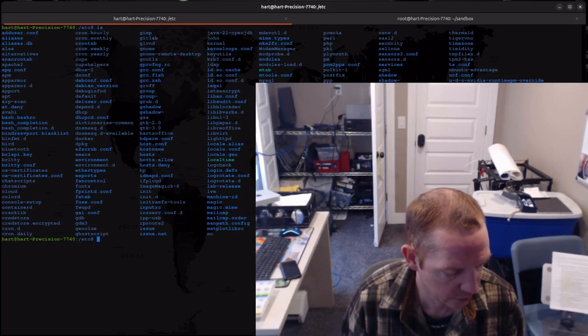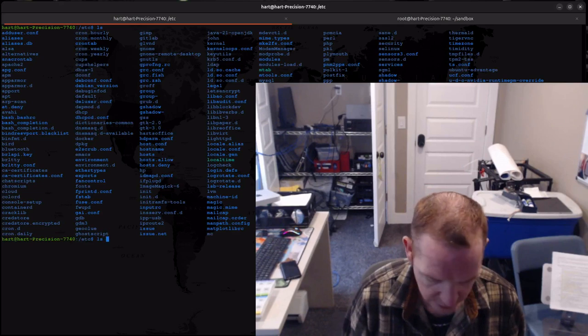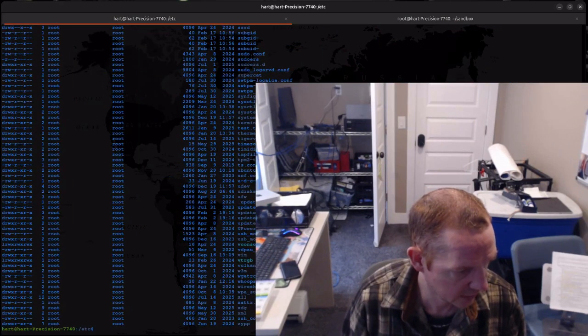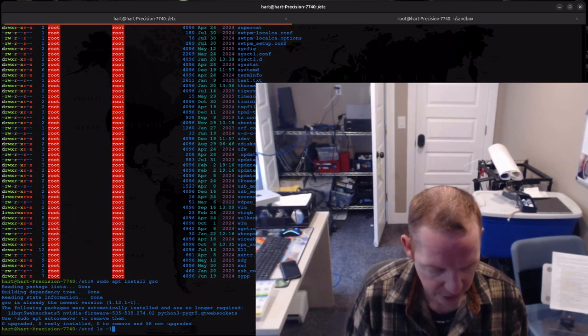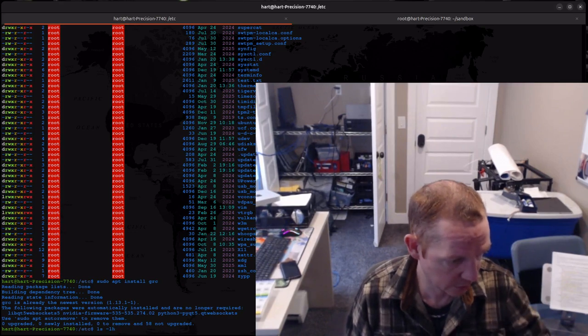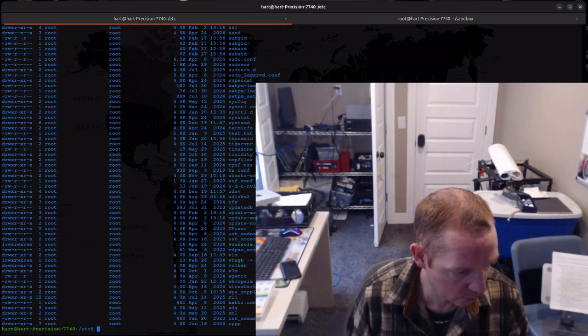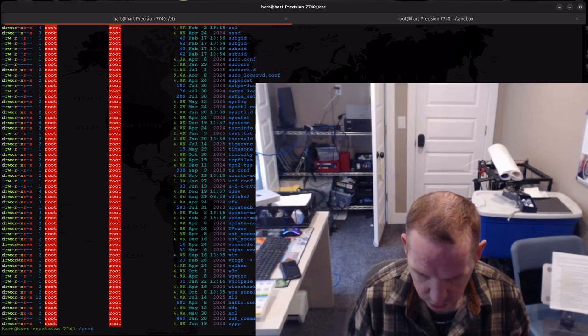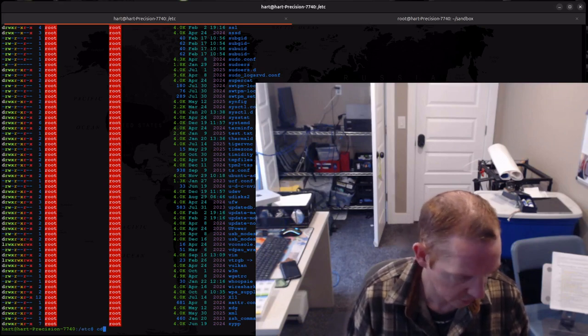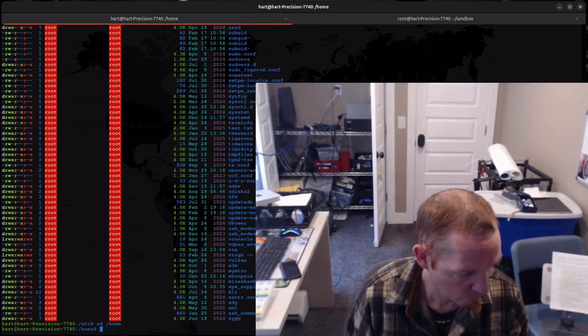ls to list. We can do an ls -la to list it out nice and pretty. ls -lh so that those sizes are human readable. I want to move around. We're already in /etc, so we can go cd /home.